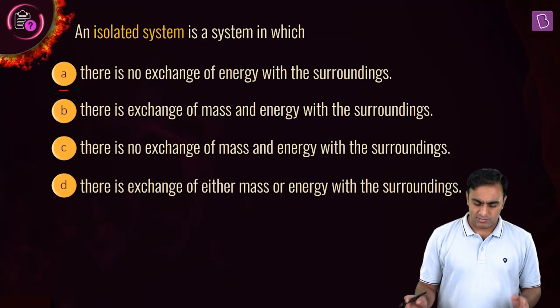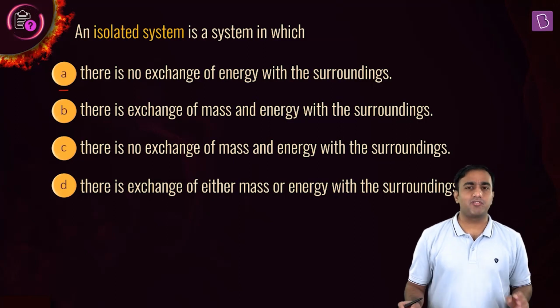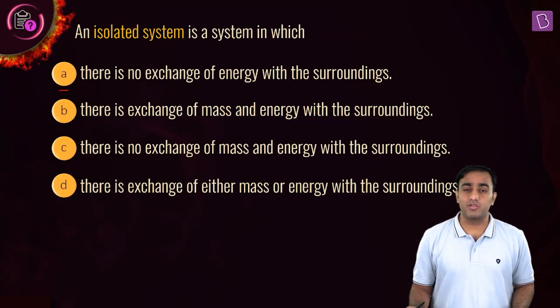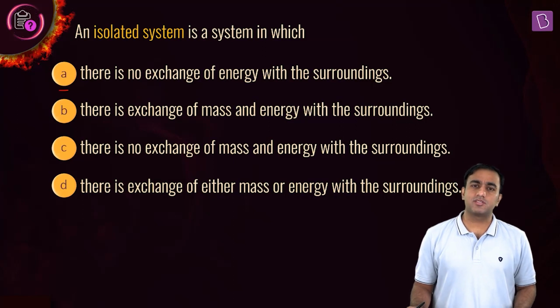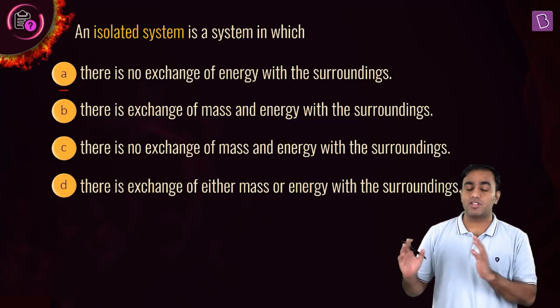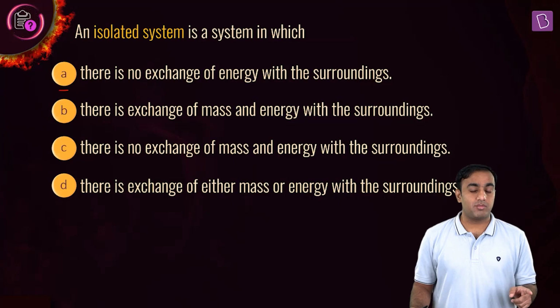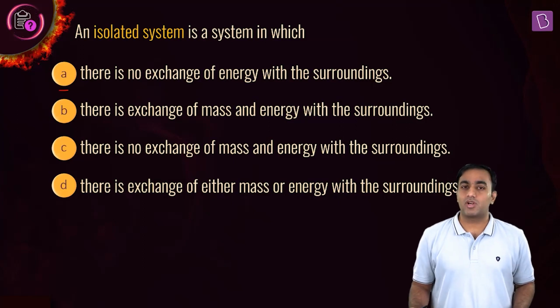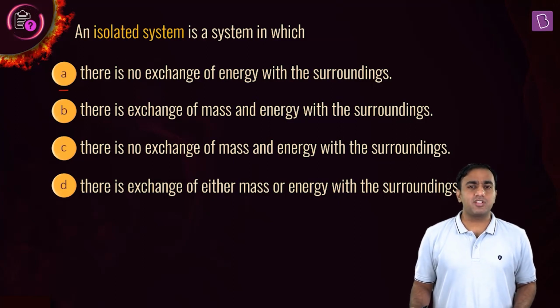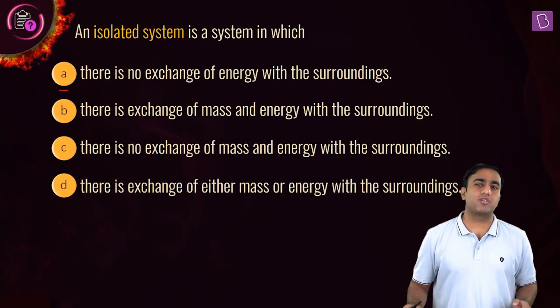Well, this question is based on the type of systems that we deal with. What kind of systems do we deal with? An open one, a closed one, and an isolated one. How do we define them in the first place? We define an open system as one which can exchange both the mass and the energy with the surroundings. How about a closed system? It is one which can exchange only the energy with the surroundings but not the mass. How about an isolated one? It can exchange neither the mass nor the energy with the surroundings.